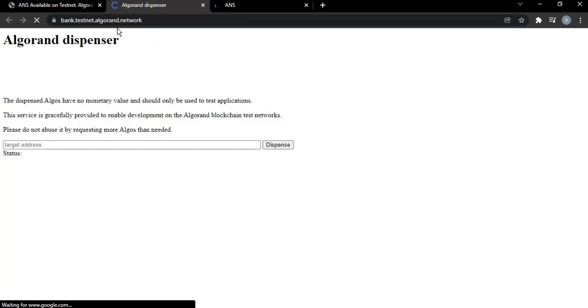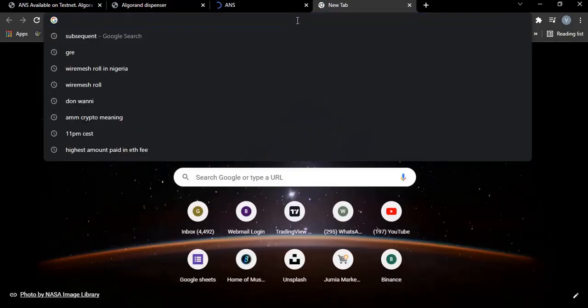This is the Algorand dispenser. It's a bank for fake money faucets. So we just need to test all of that. And then this is ANS, Algorand Name Service. Before you do this, please note that you should have an account on myalgo.com.